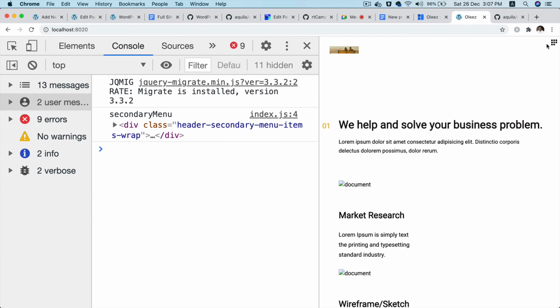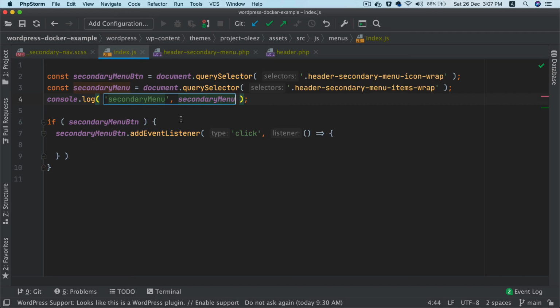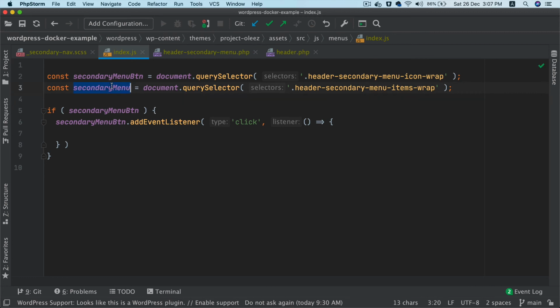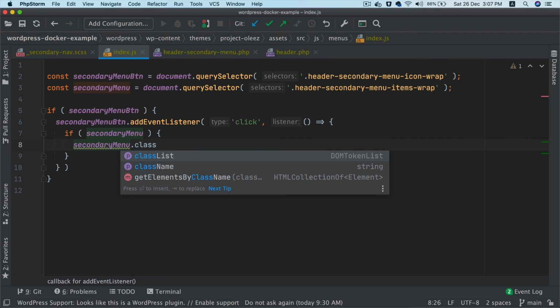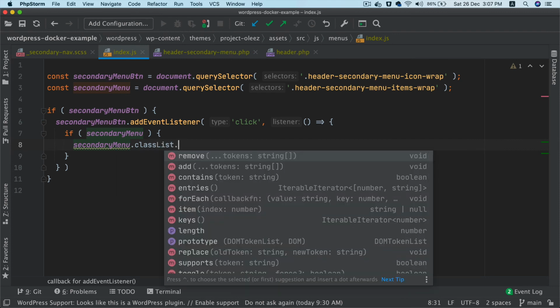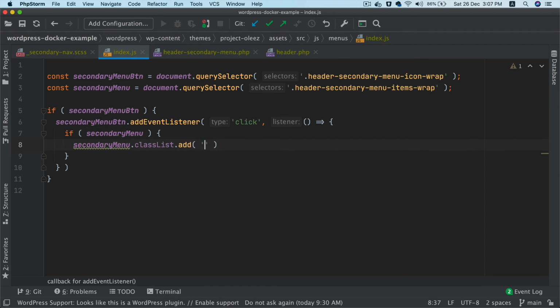Of course it's not visible, that's why you can't see it, but it's grabbing hold of that element, right? So all I have to do is I want that class to be toggled for that. So I want to say if that element exists, then secondary menu dot classList dot add open.